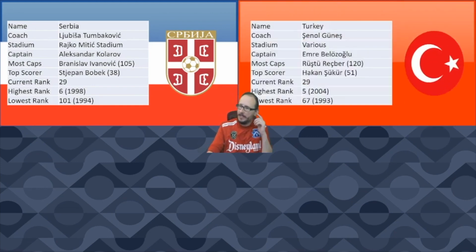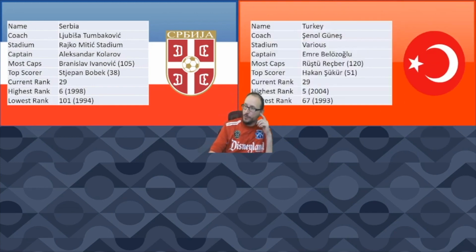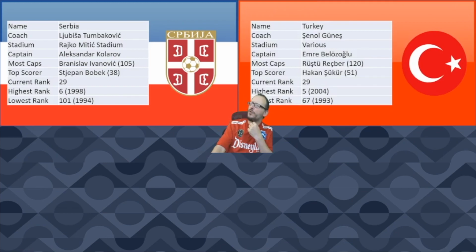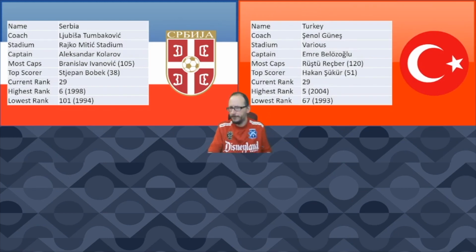They are joined by Turkey, coached by Şenol Güneş. They play their football in a variety of stadiums across Turkey. They're captained by Emre Belözoğlu. Their most capped player is Rüştü Reçber, I believe a goalkeeper, with 120 games to his name. Their top goal scorer is an ex-Rover, Hakan Şükür, 51 goals. Of course, he's on the shit list over in Turkey. I think he's driving a taxi, or an Uber over in the States. Correct me if I'm wrong.